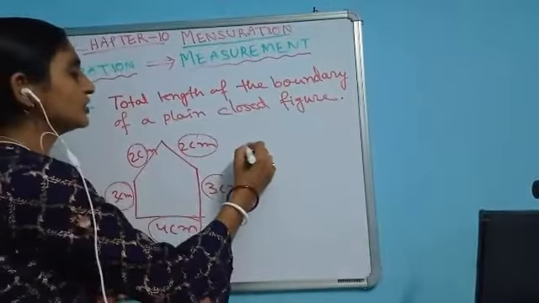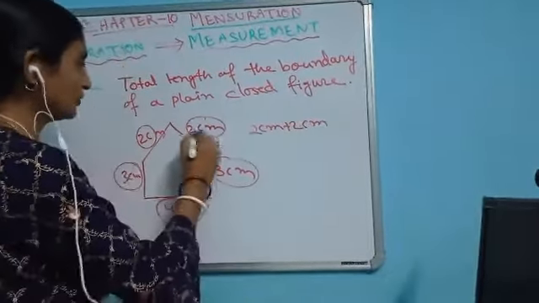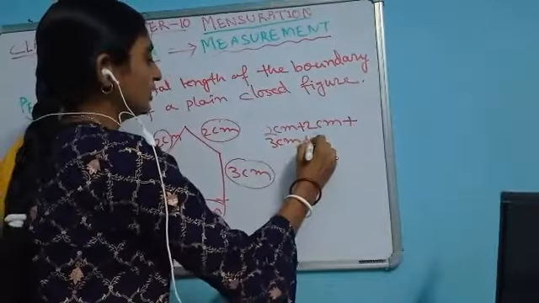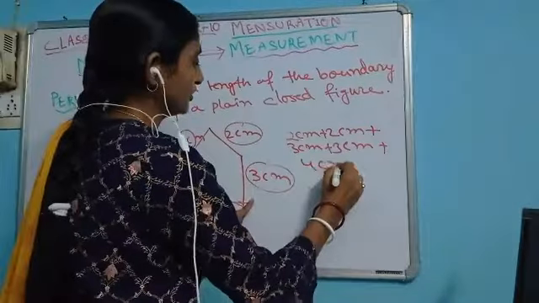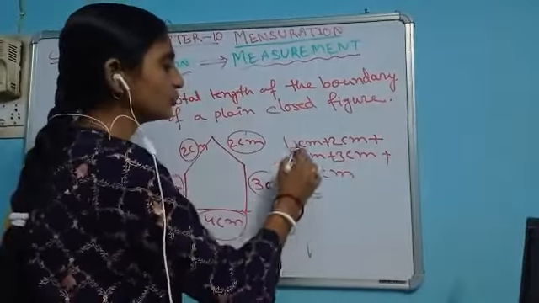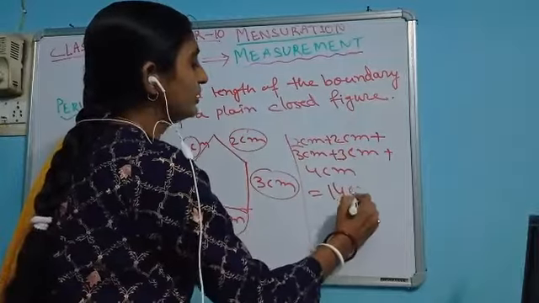For that, we add 2 centimeter plus 2 centimeter, plus 3 centimeter plus another 3 centimeter, plus 4 centimeter. When I add these 5 numbers, what do I get? 2 plus 2 is 4, 4 plus 6 is 10, 10 plus 4 is 14 centimeter.